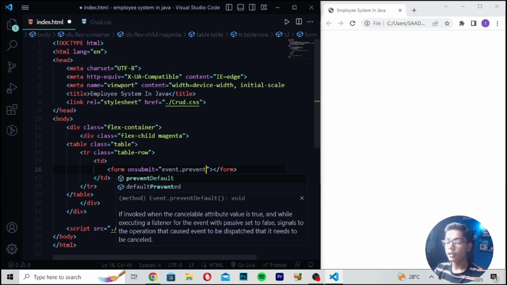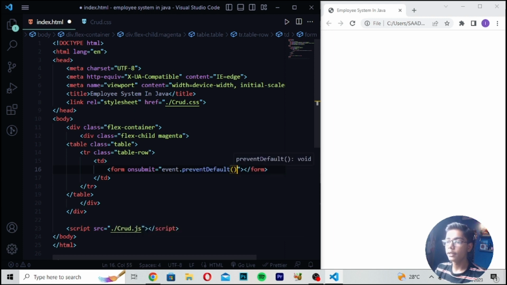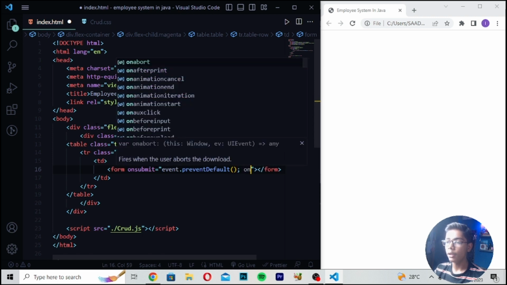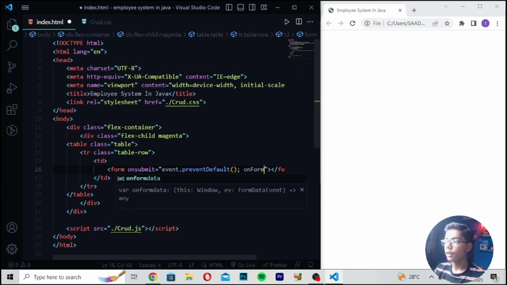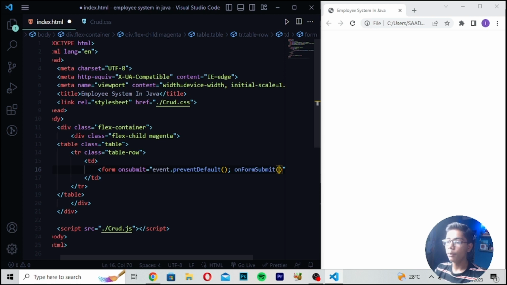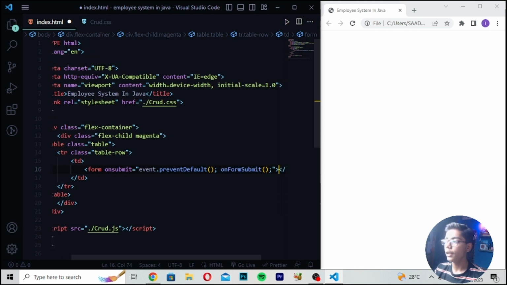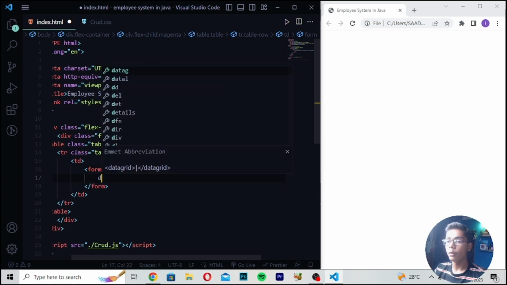And after writing this value here, you have to make these brackets. Then after making the bracket, you have to write on. So here I will now be writing on form submit. I will be writing here on form submit value, make this bracket, and then close this value here. Here you have to now just do one thing, you have to move down.